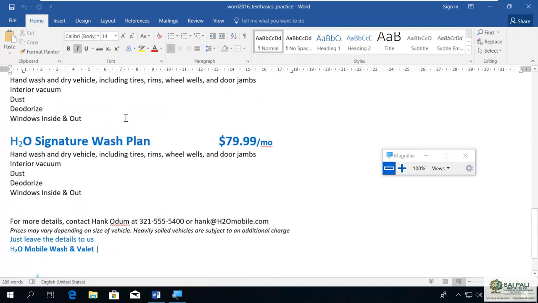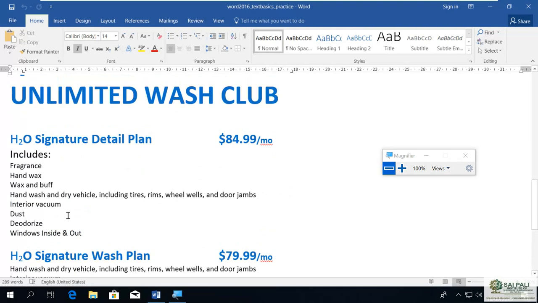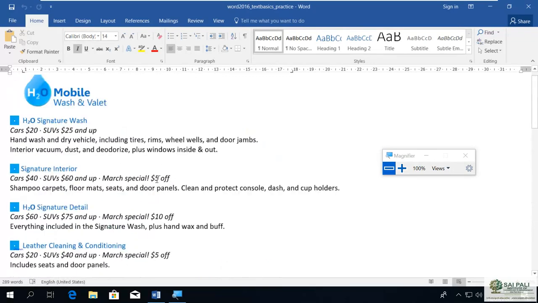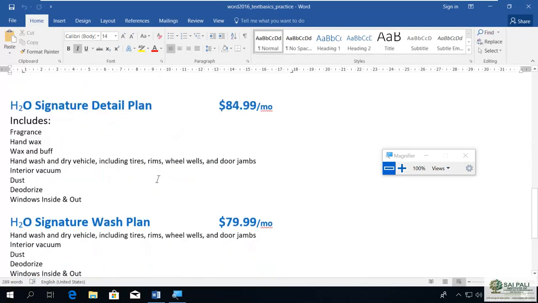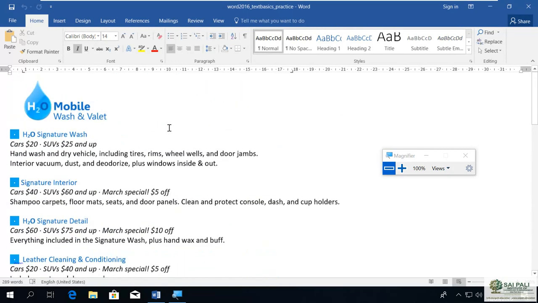Just like when you open a web page. So you can design your document according to this, like you are going to publish it on a web page, so you can design it like that. Then you have Read Mode. When you select Read Mode, your document will become like a read mode, and you